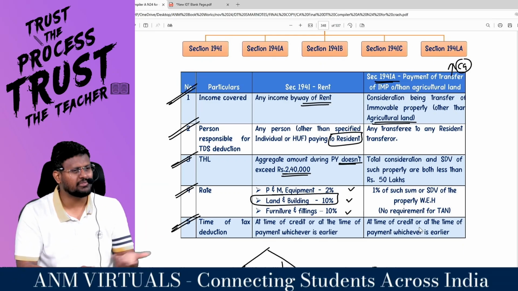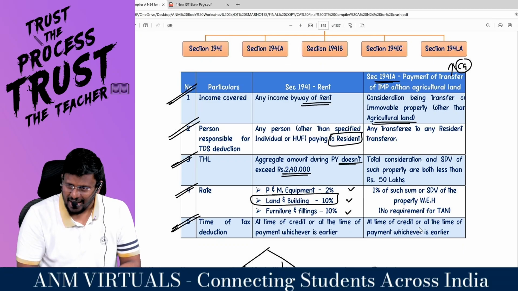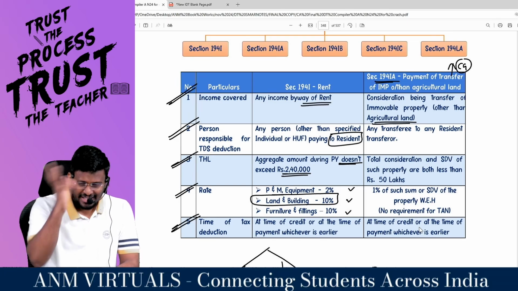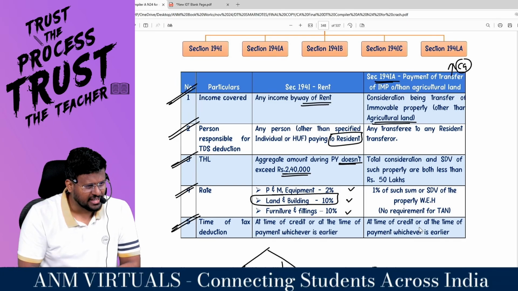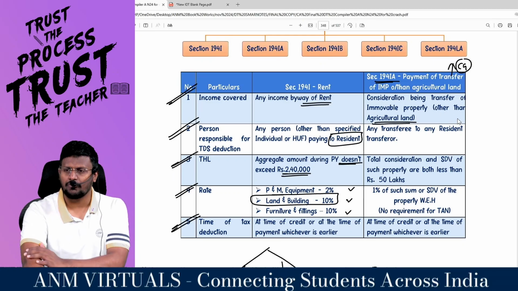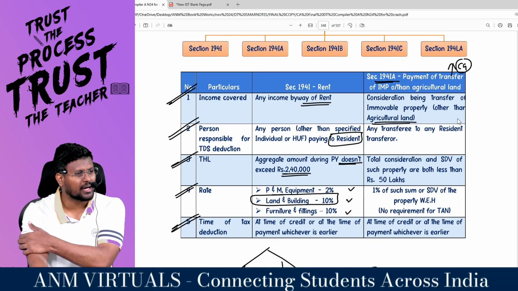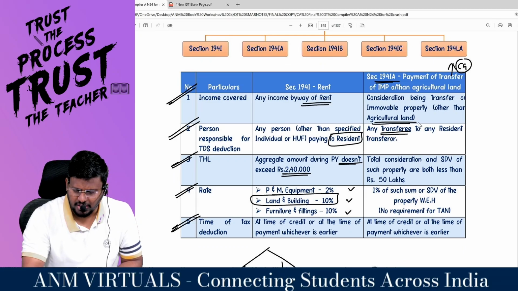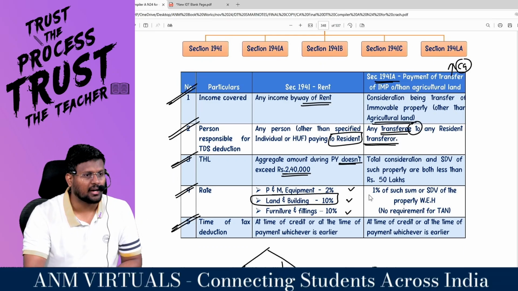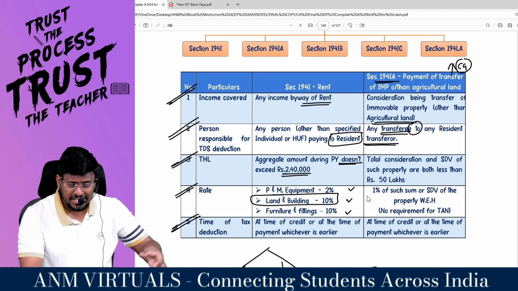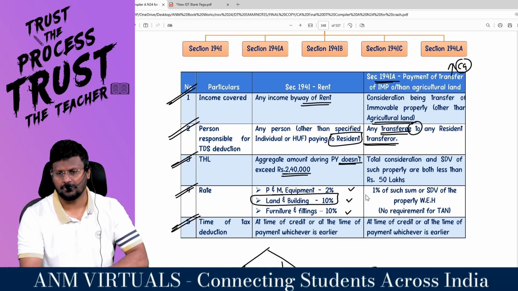If that is the case, exemption is there. Section 54 exemption is there for urban agriculture land, and also under section 10(37) exemption is there. So, with these exemptions, don't deduct TDS for the agriculture land. So, my dear lovable students, consideration being transfer of what property? Immovable property other than agriculture land. Any transferee, let it be any person, to any transferor? Resident transferor. That means the person who is selling the immovable property should be a resident.